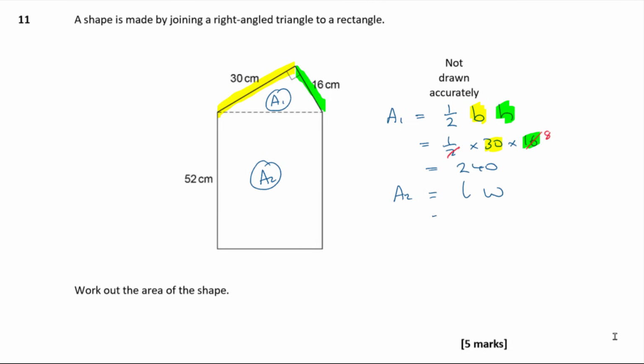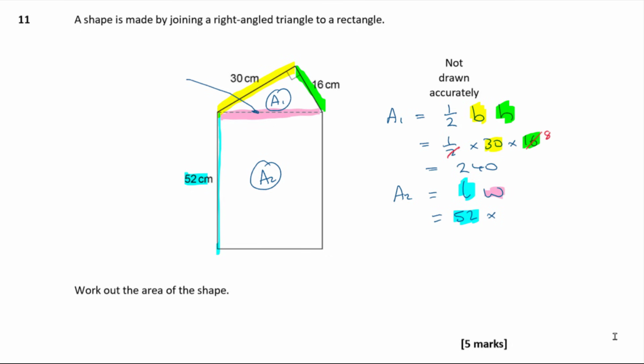It's got an easy formula for finding it, but we only know one of them so far, don't we? We know this length here is 52. Okay, so one of them is going to be 52, but what is the other one? We don't actually currently know this one, do we? Okay, we haven't got that one. But you can see that that side there, which is going to be the width of this rectangle, is the hypotenuse of that right angle triangle, isn't it? So I can just use Pythagoras Theorem to find this one.